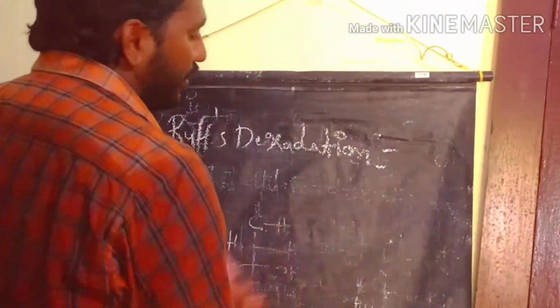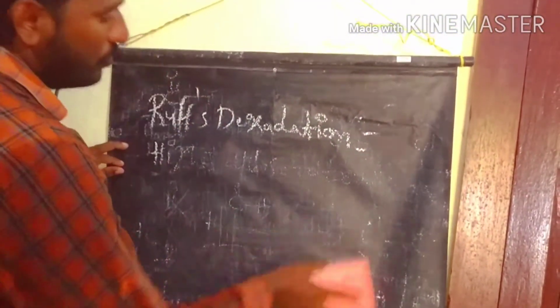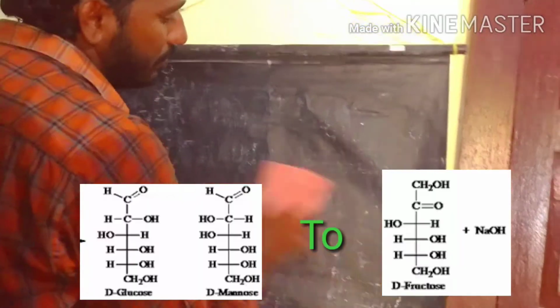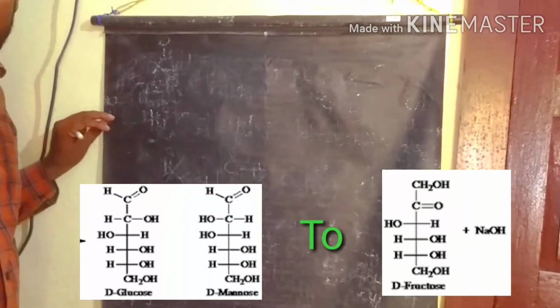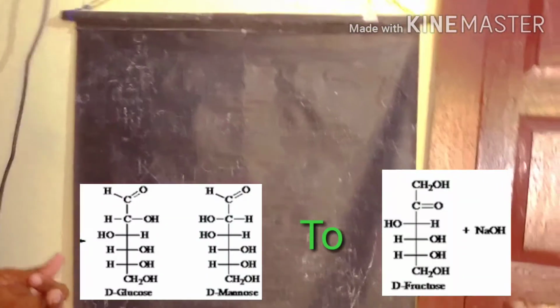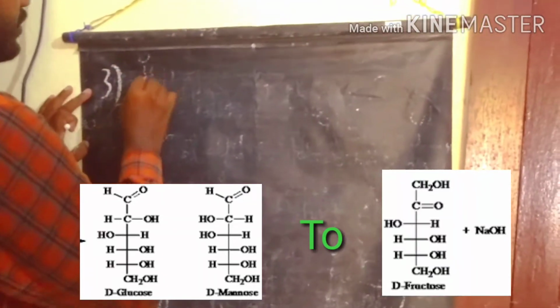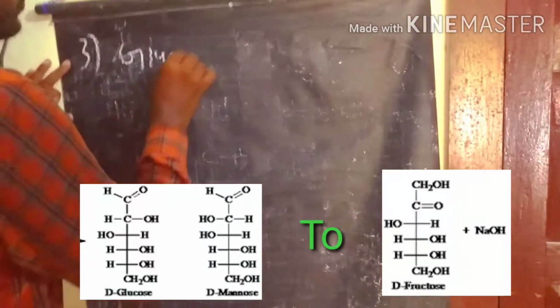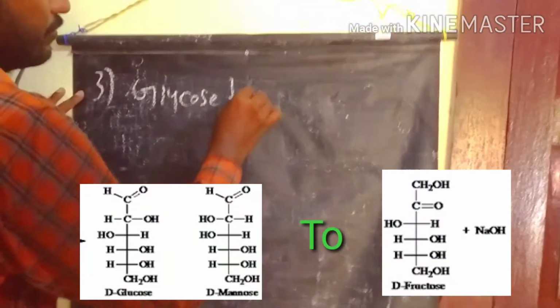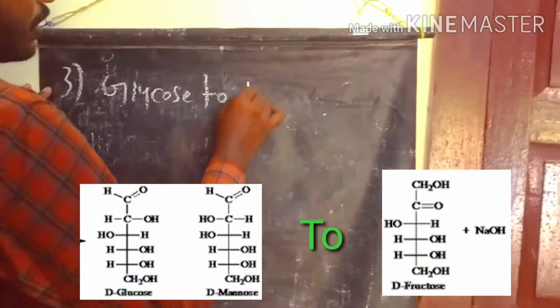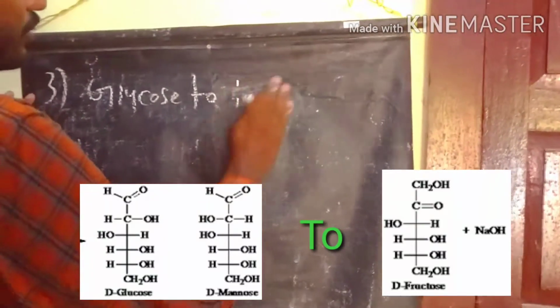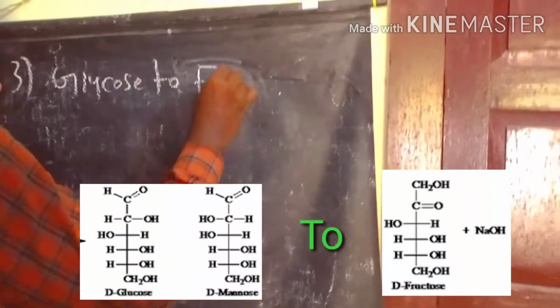We get the keto group present at the top. After that we conduct reduction, and finally we get fructose. So this is the third conversion, from aldose to ketose. We take the example of glucose to fructose.